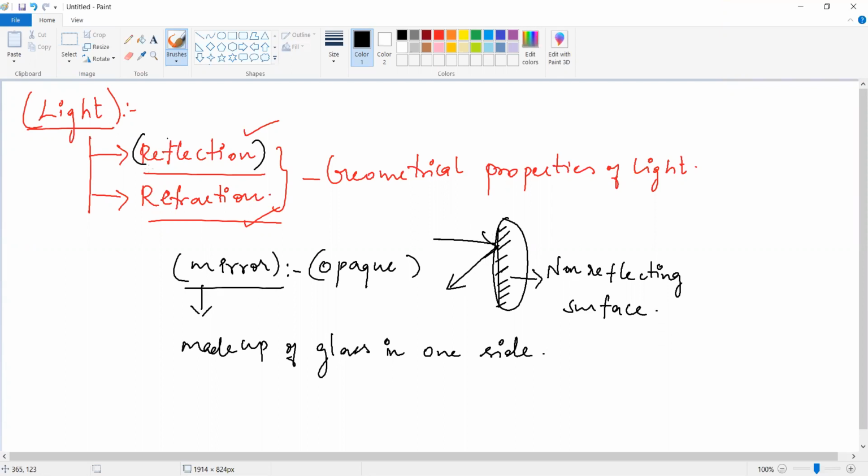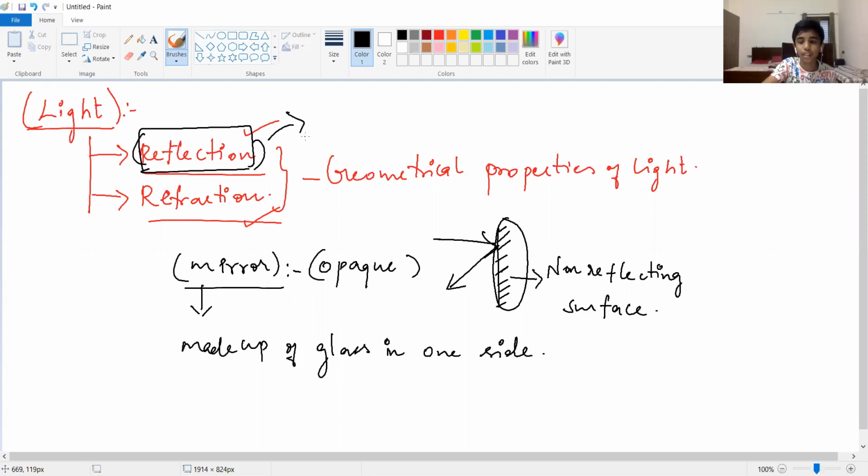So first we will look at the term reflection. What is the definition of reflection from the last class? Bouncing back of light. Yes, correct. Bouncing back of light is known as the reflection. Okay, so all of you completed this one. Shall I erase this? All of you please complete this notes.